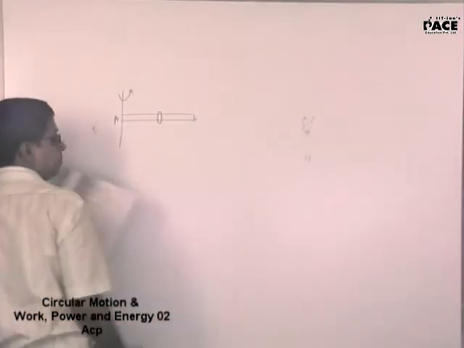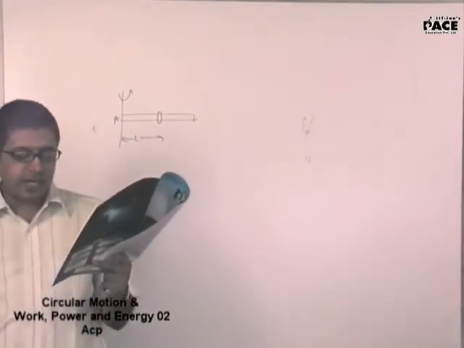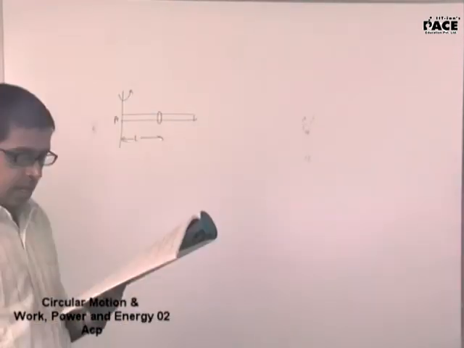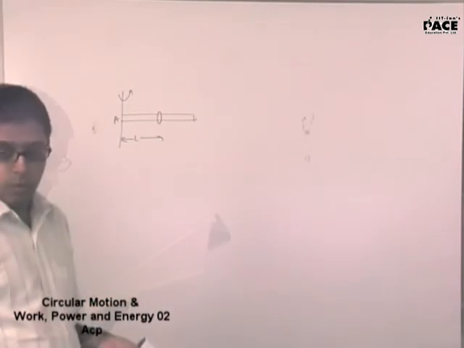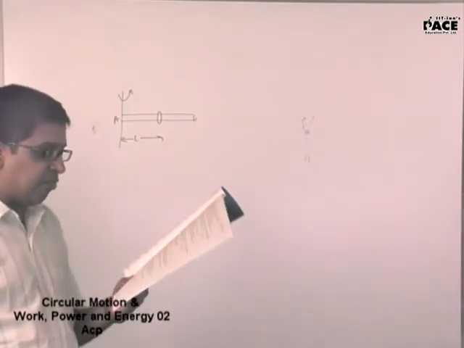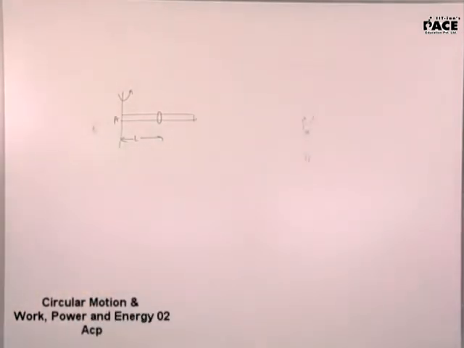This is the bead. The rod is set into angular motion about A with constant acceleration alpha. If mu is the coefficient of friction between the rod and the bead, find the time after which the bead starts slipping. In brackets, neglect gravity.